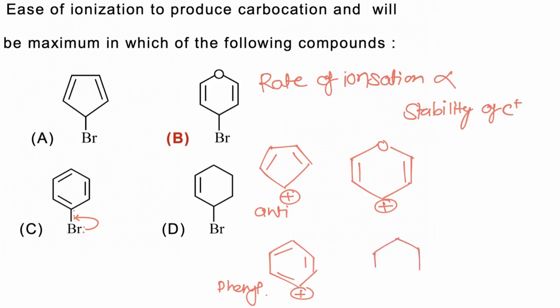Among these 4 carbocations, B is the most stable because it is aromatic in nature, having cyclic resonance and 3 electron pairs. So B forms most easily and maximum ionization will take place in option B, and hence the correct answer is B.